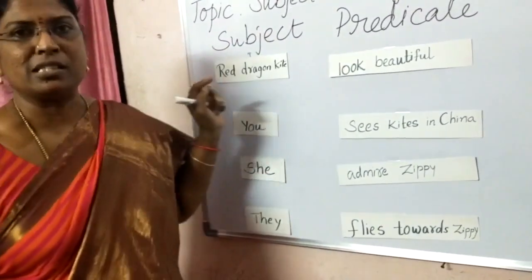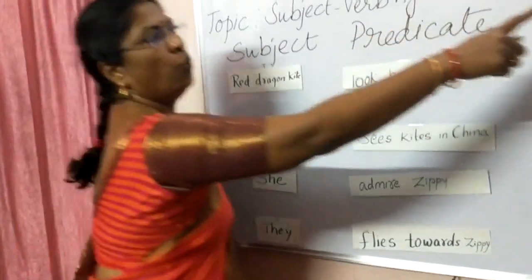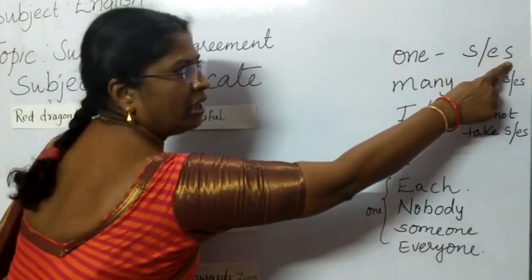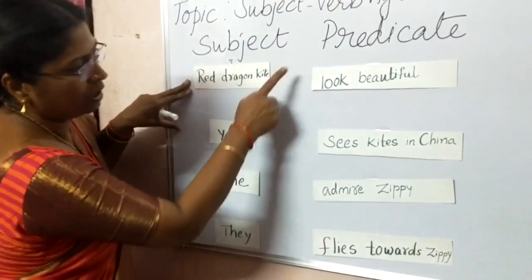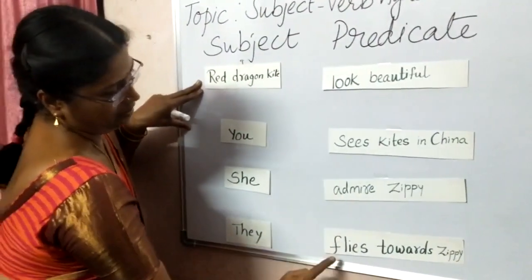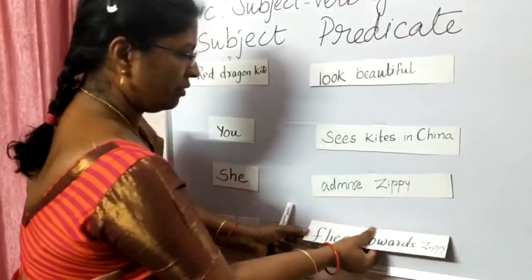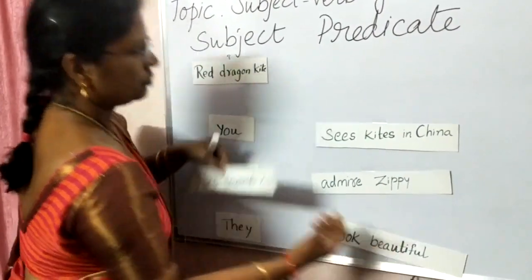So we need to see a verb which has S or ES, because if the subject is one, the verb takes S or ES. So red dragon kite, what will come, children? Flies towards Zippy. So this is the correct answer for the first one. So we will remove this.